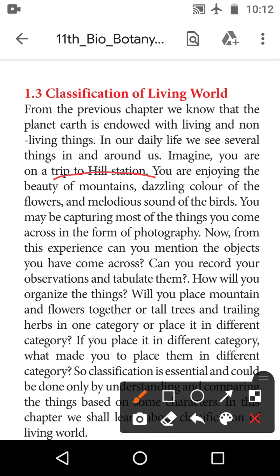Then there are beautiful flowers, the colors of the flowers, and the melodious sound of the birds and animals, and capturing most of the things you come across in the form of photography.